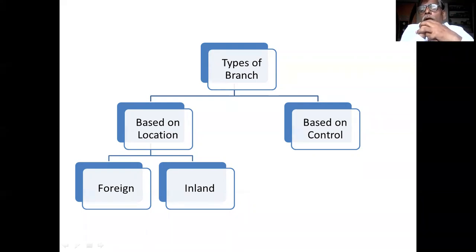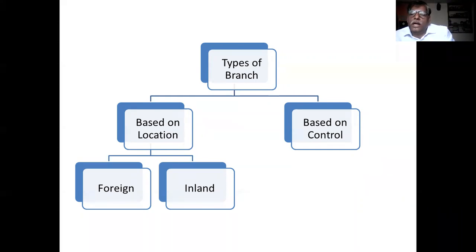And what is inland branch? Inland branch means these are the branches which are situated within the country. If you establish the branches within the country, then those branches are called inland branch.